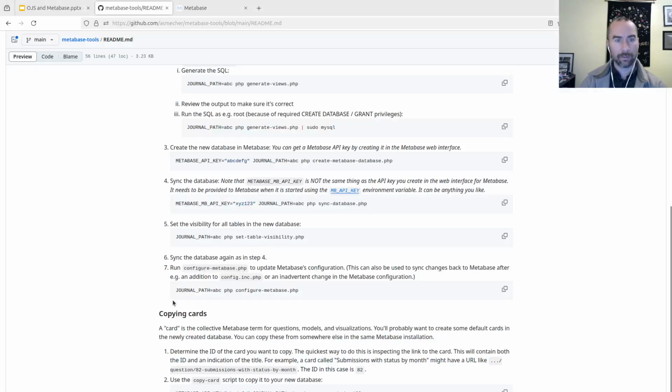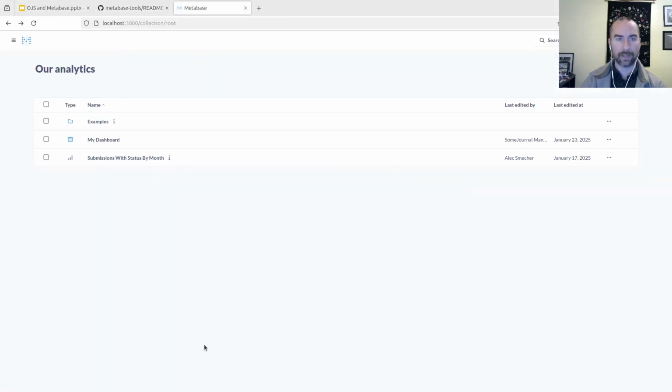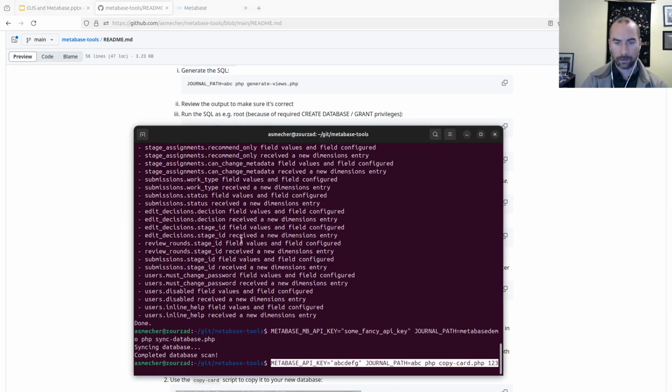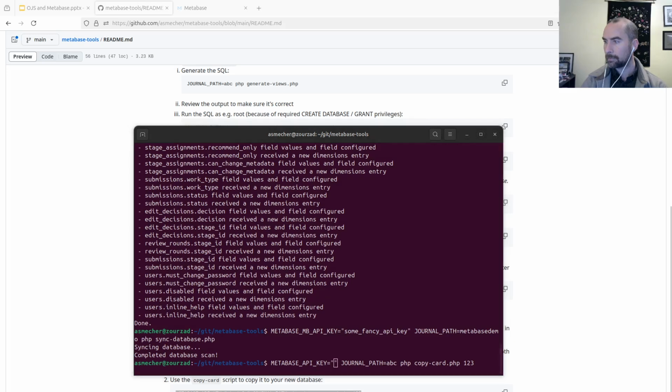So to do that, what I can do is use this copy card tool. First, what I need to know is what is the ID of the card I want to copy. And in this case, I can just hover over it. And maybe you can see at the bottom of the page, the URL is 82-submissions-with-status by month. So the 82 is the numerical ID. That's the part I want. So I'm going to just go in, copy this command. I'm going to modify the API key to be the right value.